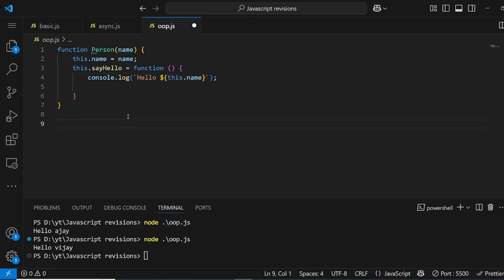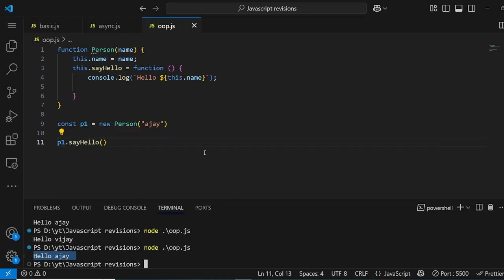Simple. Now all we have to do is const p1 representing person 1. We have to use the new keyword and this Person, and this is how we create an object. Now we need to pass the name also because this is mandatory, right? So we pass it Ajay. So now the same object is created for us. Now we can use p1 dot say hello, and it will print hello Ajay, and as you can see, it printed hello Ajay.